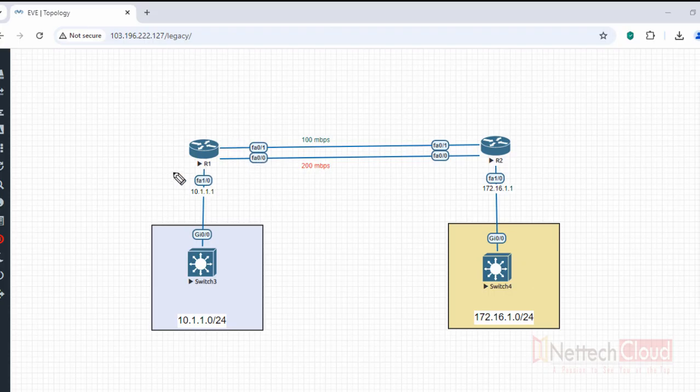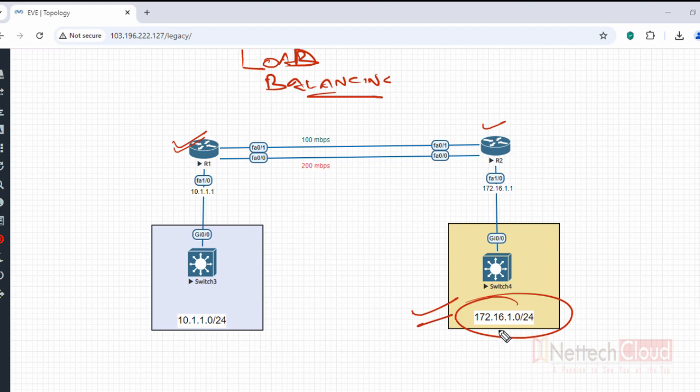Alright, if you look at the topology here, there are two routers, right? And from R1, let's say we want to do unequal cost load balancing, not load sharing, right? To route traffic for this network 172.16.1.0, and you can see there are two different paths to reach the destination. One is the F0/1 interface and another is the F0/0 interface, right? There are two different link types, 100 Mbps and 200 Mbps.